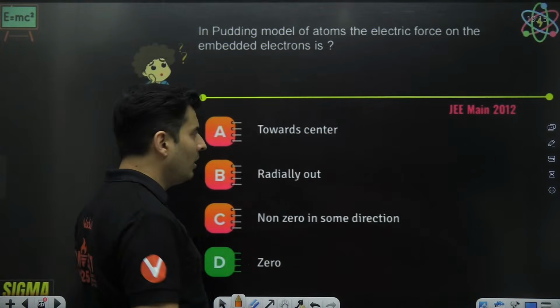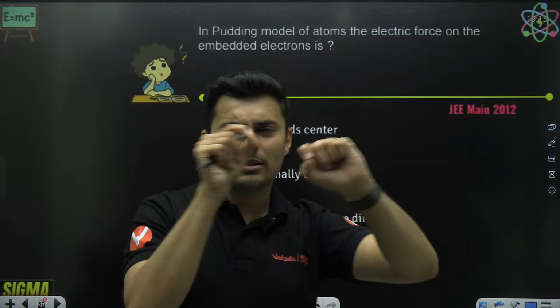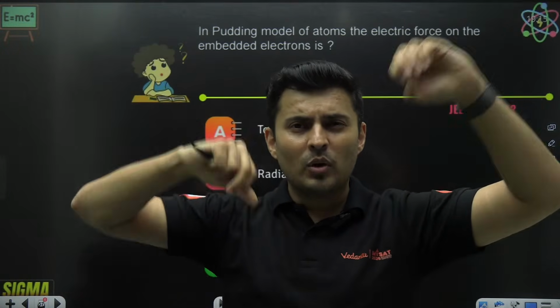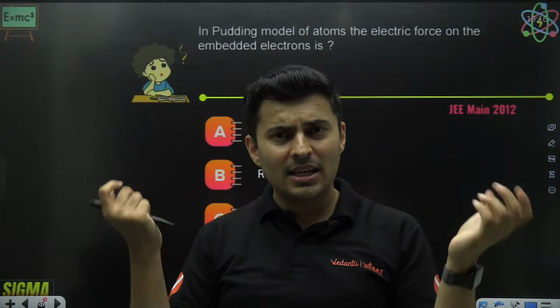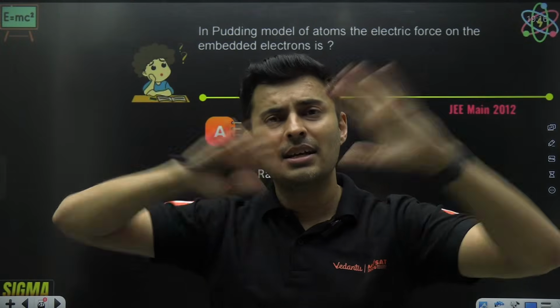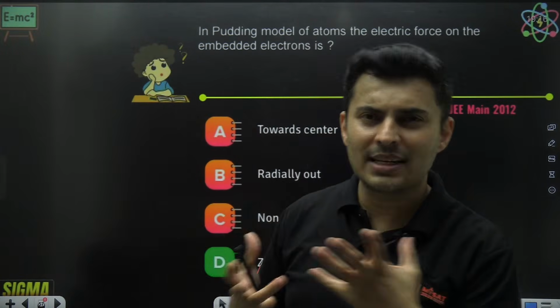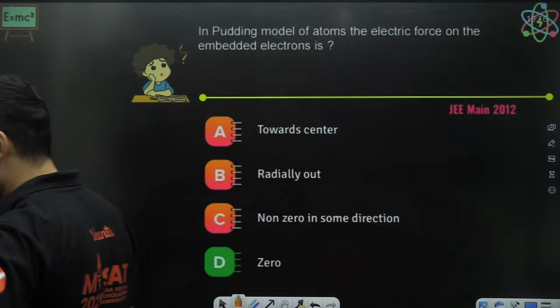Yes, the answer is 0 because wherever the electrons are, they will be pulled by positive charge from every side. Net force is 0. Wherever the positive charge is, they will be pulled by electrons from all the sides and the net force will be 0. So the forces get balanced out and that's what it is.